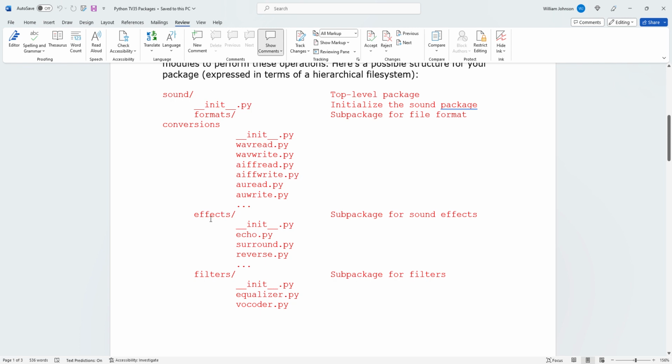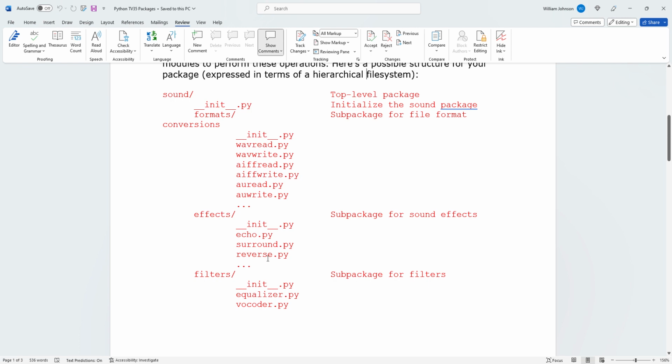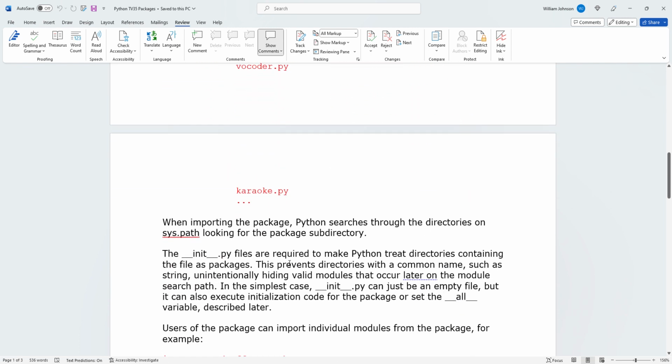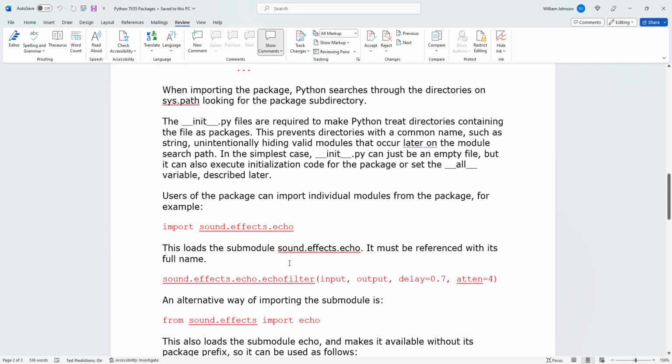So its parent is the effects directory. Okay, and the effects directory is underneath the sound directory, and the sound directory contains all the other subfiles that have all the different Python code modules that you need for your program.